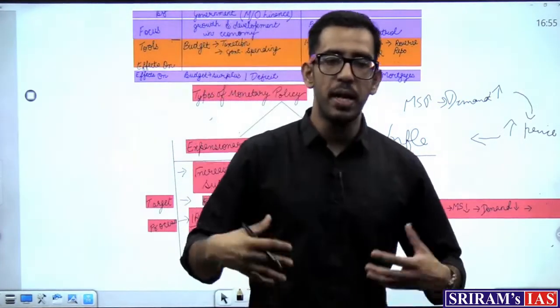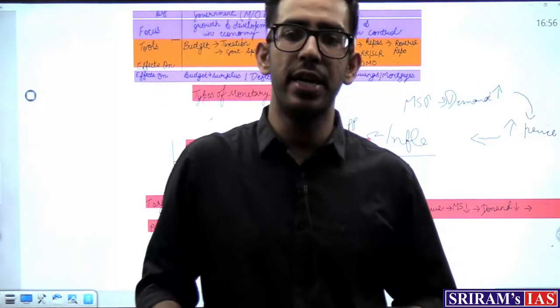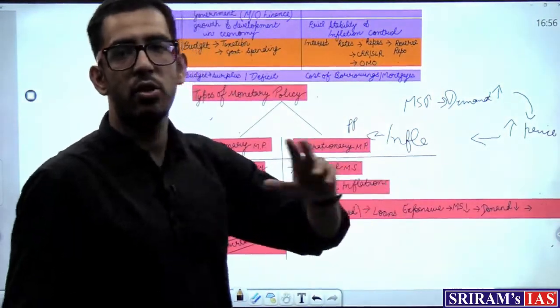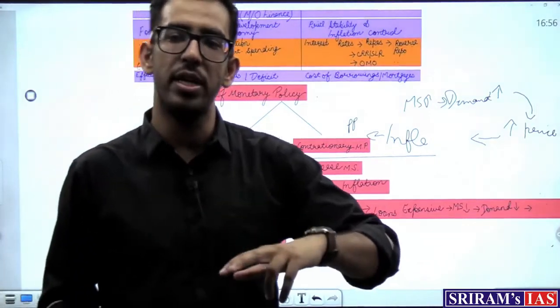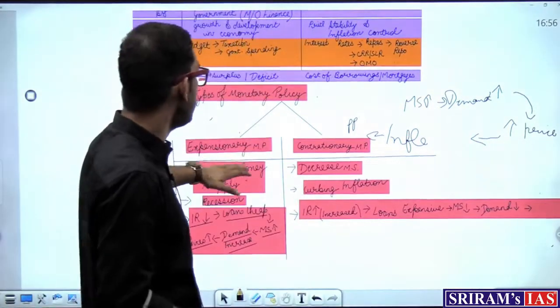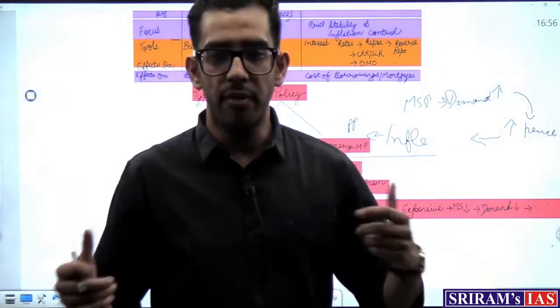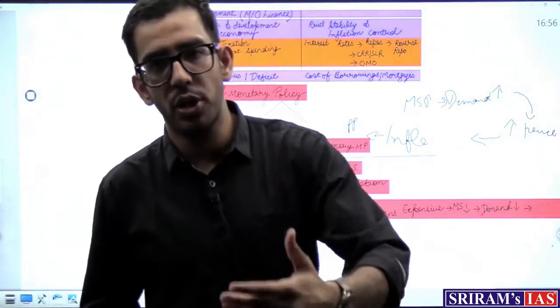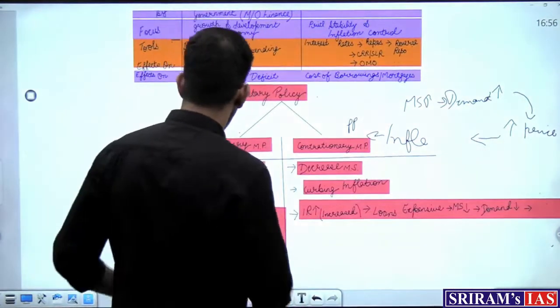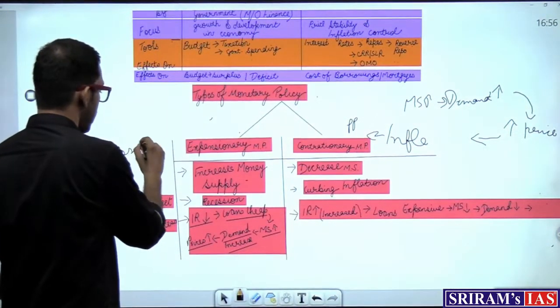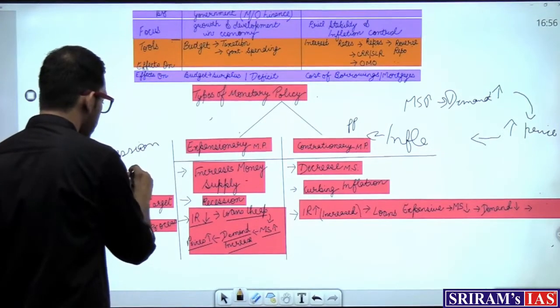So to curtail the greater money supply that people have, monetary policies are used. Now there are two steps again, one is contractionary and one is expansionary. When I'm talking about expansionary monetary policy, it talks about increasing the money supply. And why is it going to take place? It is going to take place because there is a recession in the economy. Recession, as in, there is lack of demand.